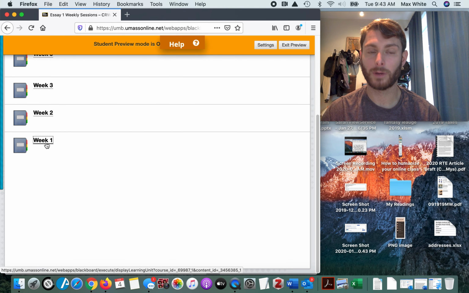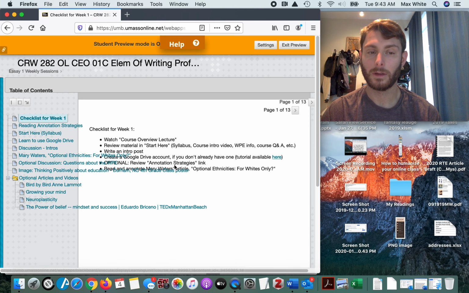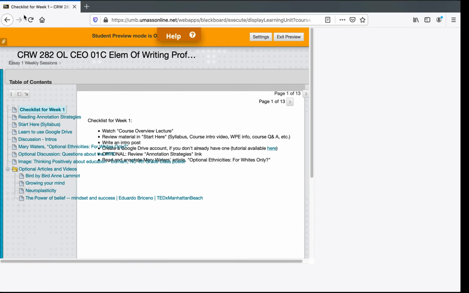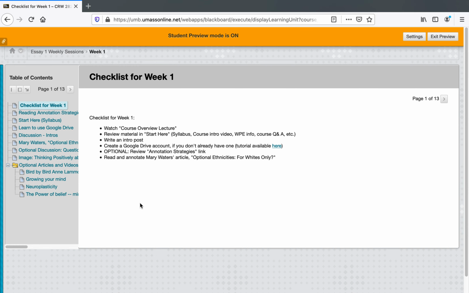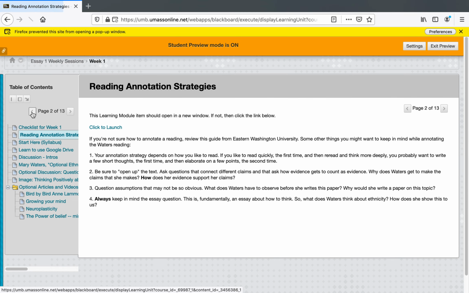You click on the week's work. Now, this looks a little bit funky because I have the screen not quite maximized, so I'm going to vanish for a second again. And I'll refresh. Okay. On the left-hand side of your screen is the table of contents. This is most of what you have to do each week. You'll see for this week, for instance, that the Reading Annotation Strategies link takes you to a link to a learning module. Click to launch it, and it'll take you to a new page.